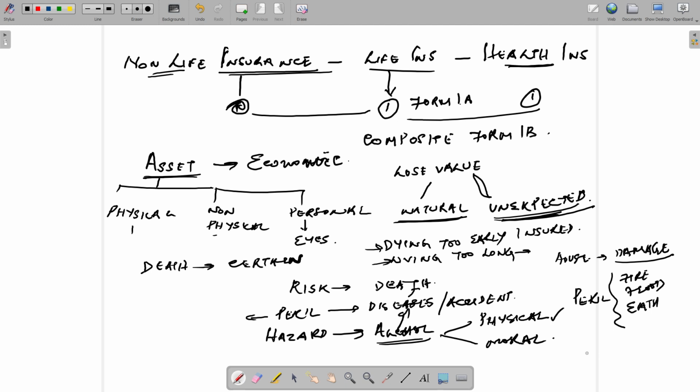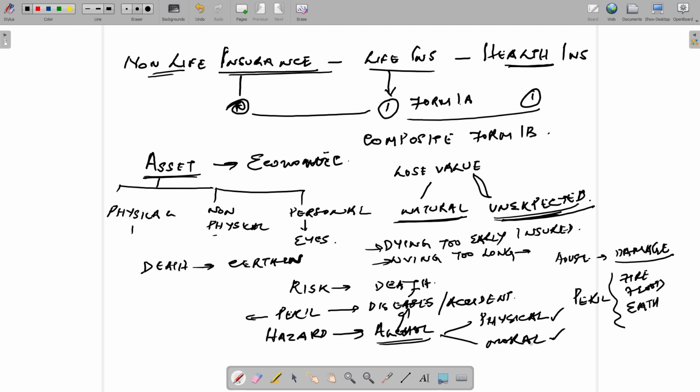In case this person is not revealing his habits and goes for insurance, that is what we call moral hazard. Same thing, different situations. Once disclosed or identifiable, it becomes a physical hazard. Moral hazard is not disclosed, so it's challenging to identify, and we cannot do anything.